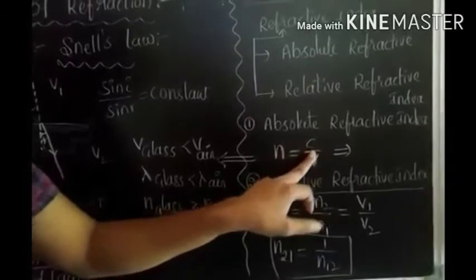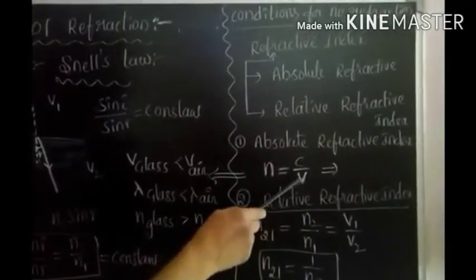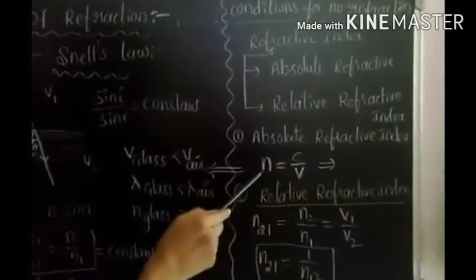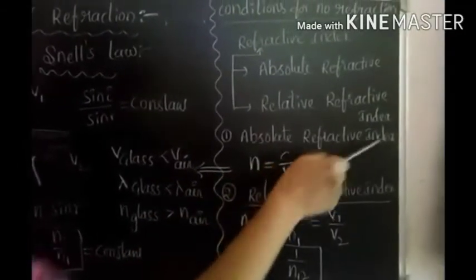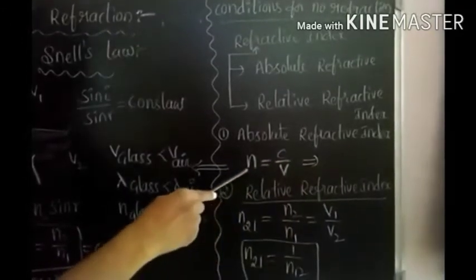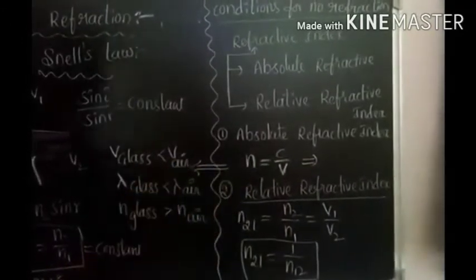So n equal to C by V. N is the symbol for refractive index. We have to represent refractive index with the letter N. N equal to C by V.